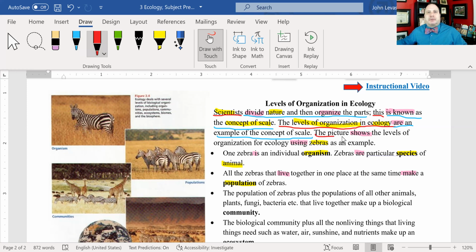The picture shows the levels of organization for ecology. And now we could say that there's something missing here, and that's called an ellipsis, I think. That means something's been left out, which is using zebras as an example. So I'm going to make it all part of the same predicate. But it seems like there's something been left out there, which is, that is,